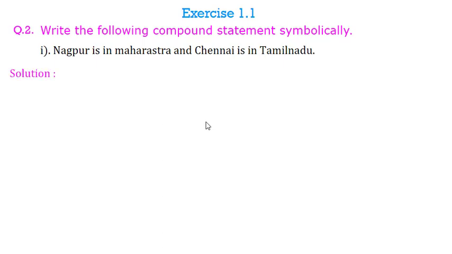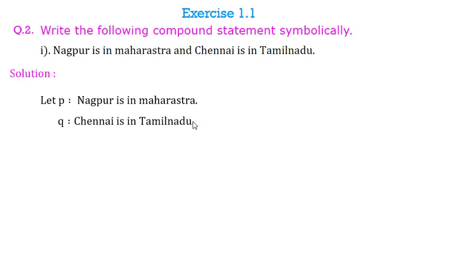So let us start. We consider P as a statement that Nagpur is in Maharashtra. Now here we are taking symbols as small letters. So here P is small p. And we consider Q as Chennai is in Tamil Nadu. Now the symbolic form of the given compound statement is P and Q. Here we see that connective and we should use.